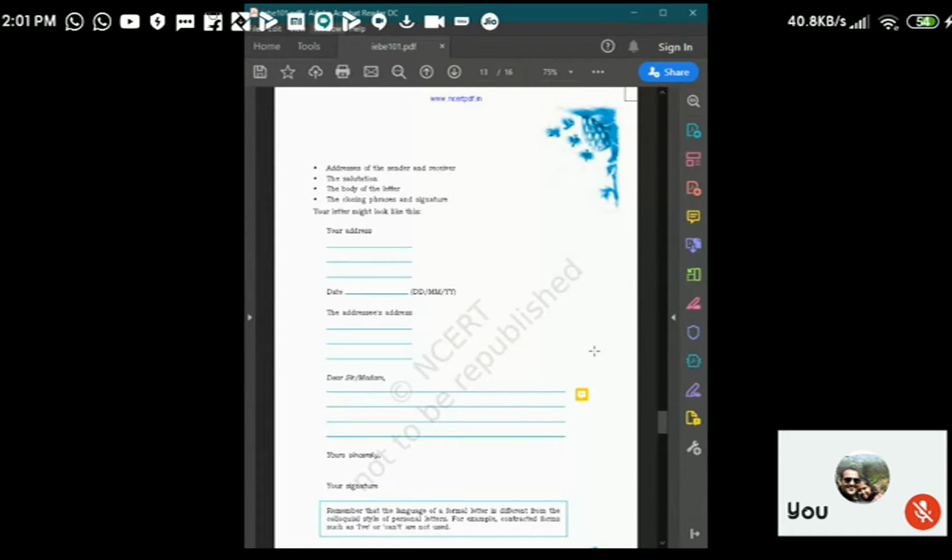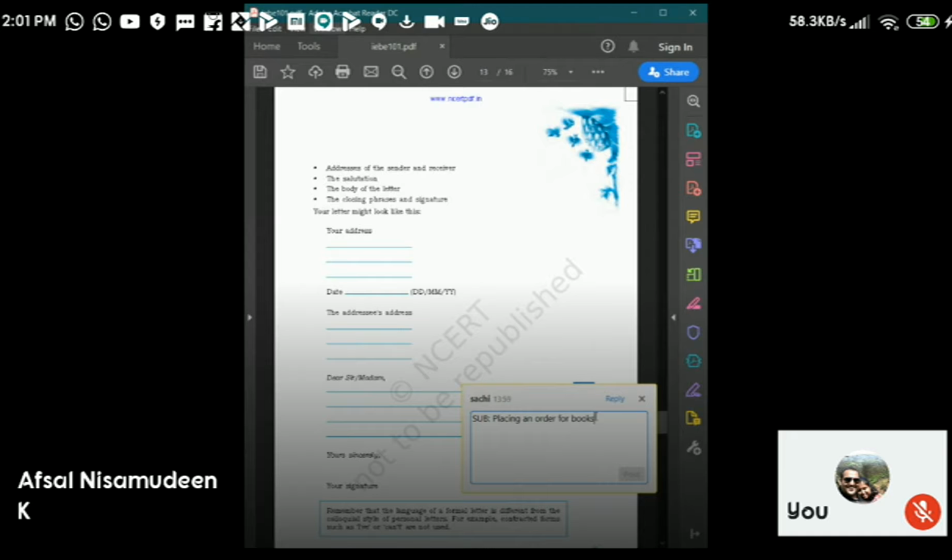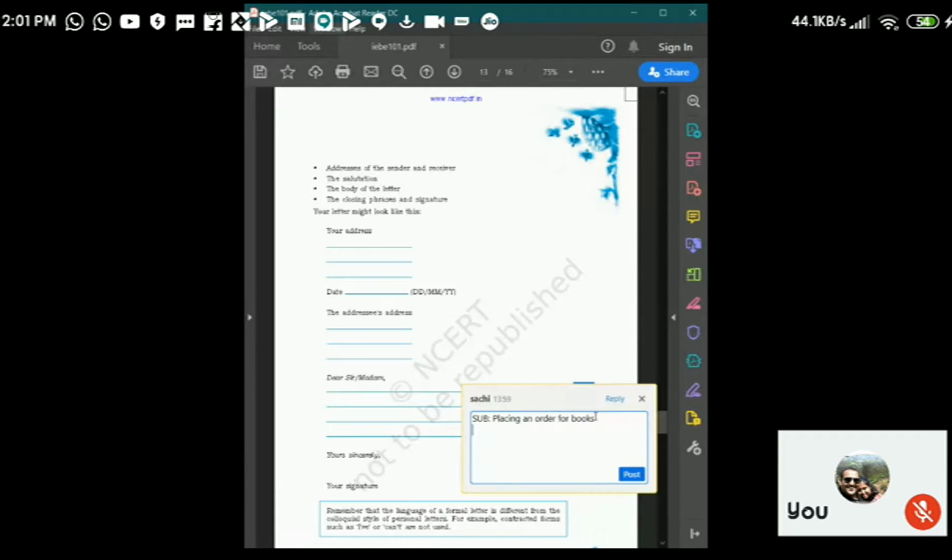So when you deal with a complaint letter, you will have to have another thing just below the subject line. This is the subject line, placing an order for books. This is a subject line. But if it is a complaint letter, you will have one more thing, and that is called reference. Refer, REF.